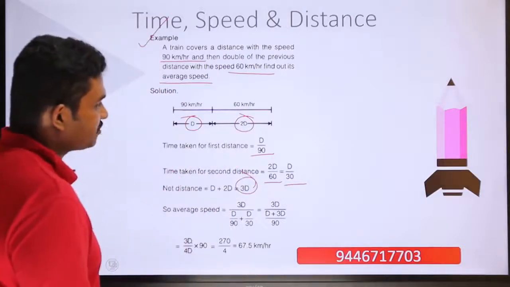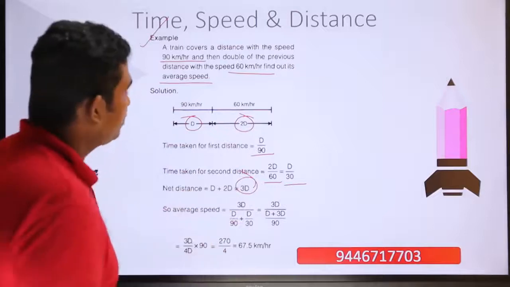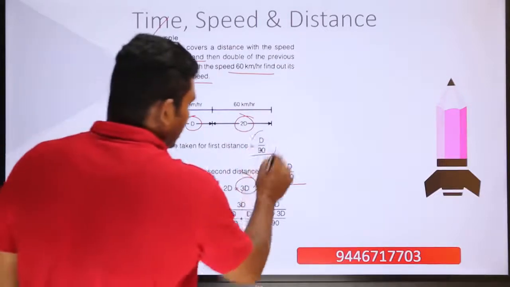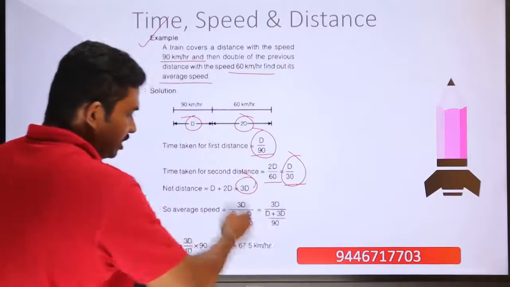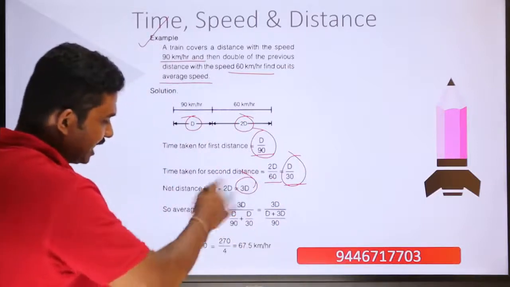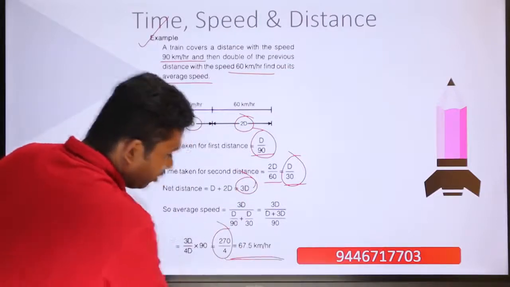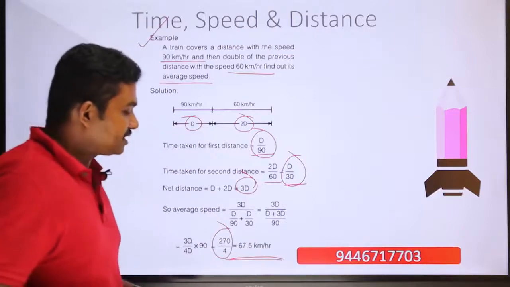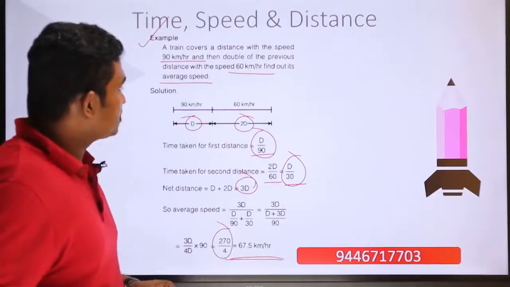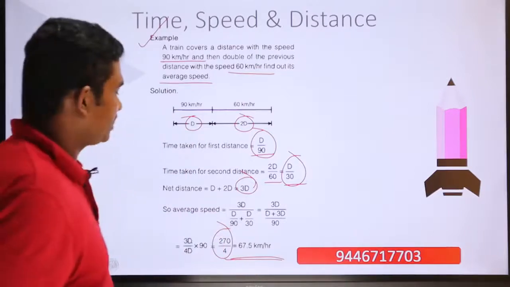So what is average speed? Average speed is equal to total distance divided by time taken, and time taken is equal to d divided by 90 plus d divided by 30. So when you are simplifying this expression and cancelling d, you will get it as 270 divided by 4, or 67.5 kilometers per hour. So what is our average speed? Our average speed is 67.5 kilometers per hour.